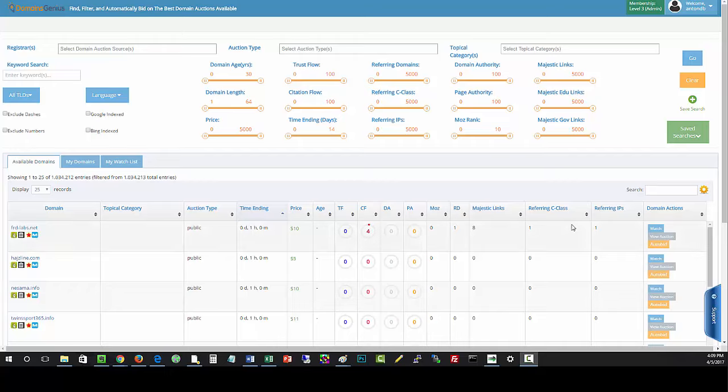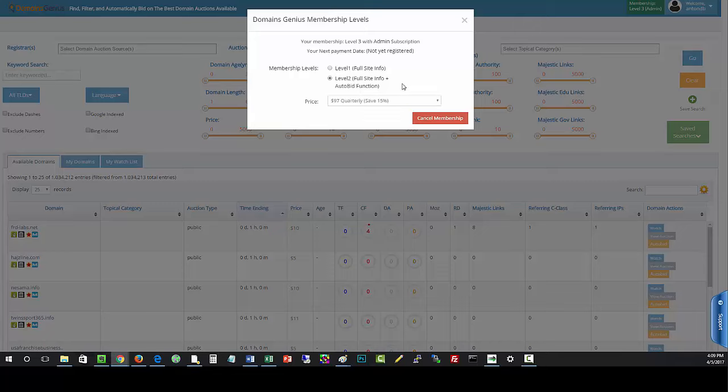The interface here is pretty straightforward and intuitive, but I just want to go through everything so you can understand it completely. So over here in the top right corner, you'll see what your membership level is. If you click that, you can edit that and select if you want a different level.